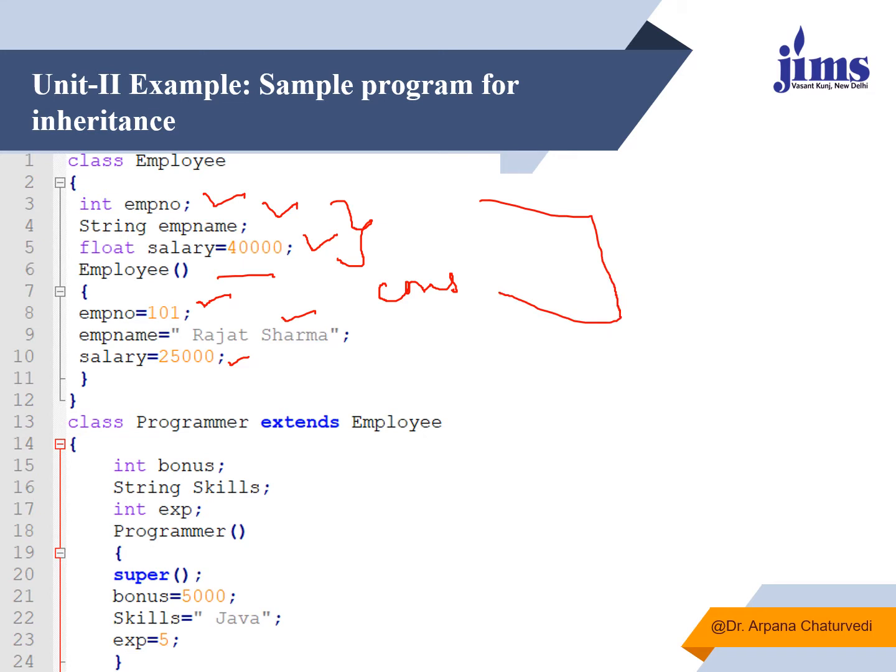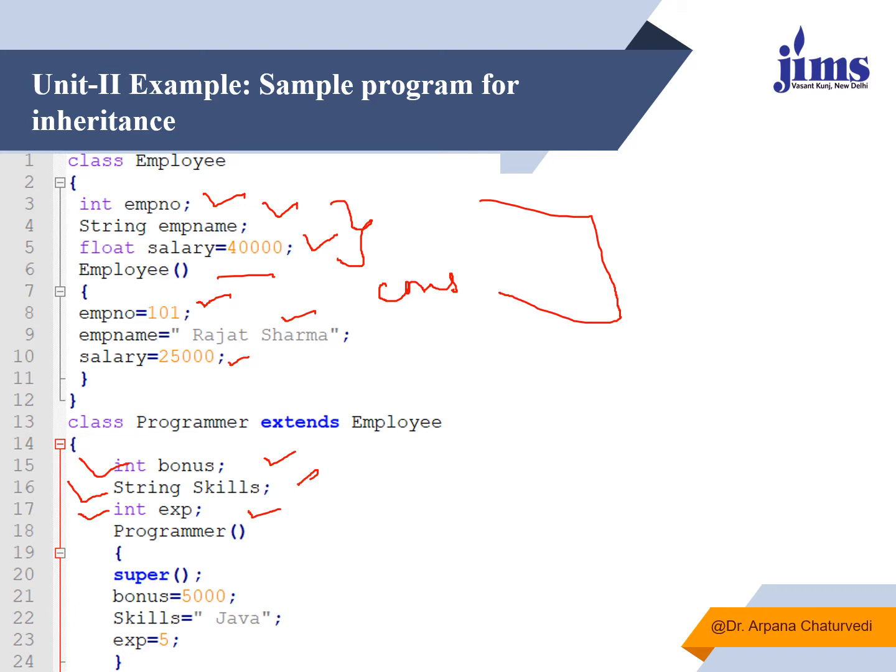The new features are how much bonus a particular employee is getting, what the skill is, and the number of years of experience. So let's say I want to use all the properties like employee number, employee name, and salary in a new class named Programmer, because a programmer will definitely also have an employee number, name and salary, because a programmer is also an employee. But I just want to state what skills a programmer has, how many years of experience the programmer has, and whether I am giving some bonus to him.